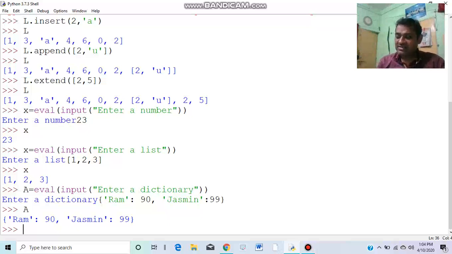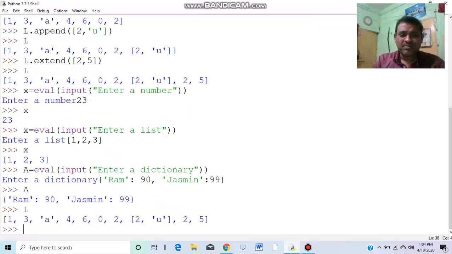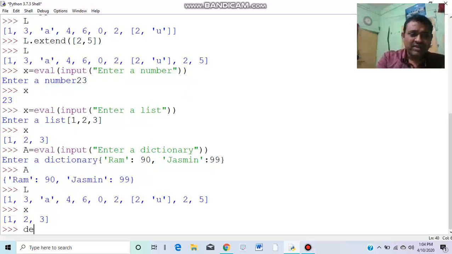We have discussed the first three functions, insert, append, and extend, and these three functions are used to insert values in a list. We are discussing more functions. Suppose this is our list L. Next we come to another group of functions for deletion purposes. Suppose L is this, and we have another list X. So if we write like this,